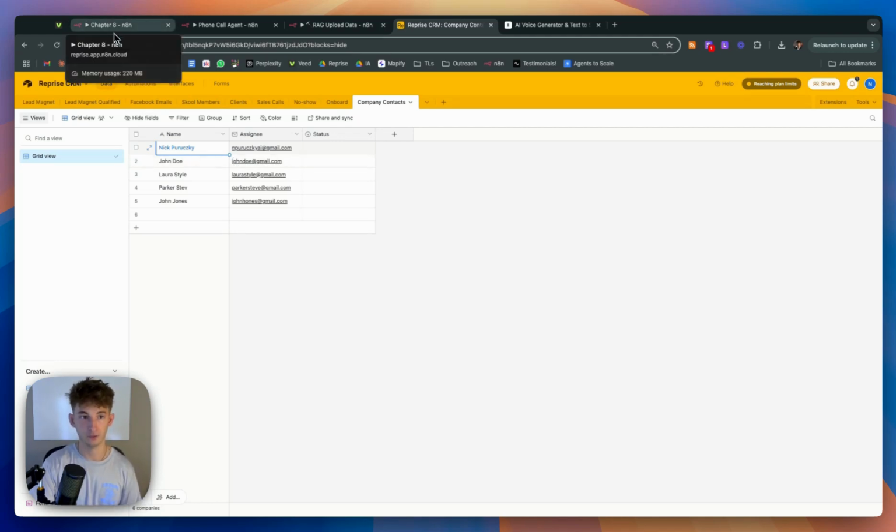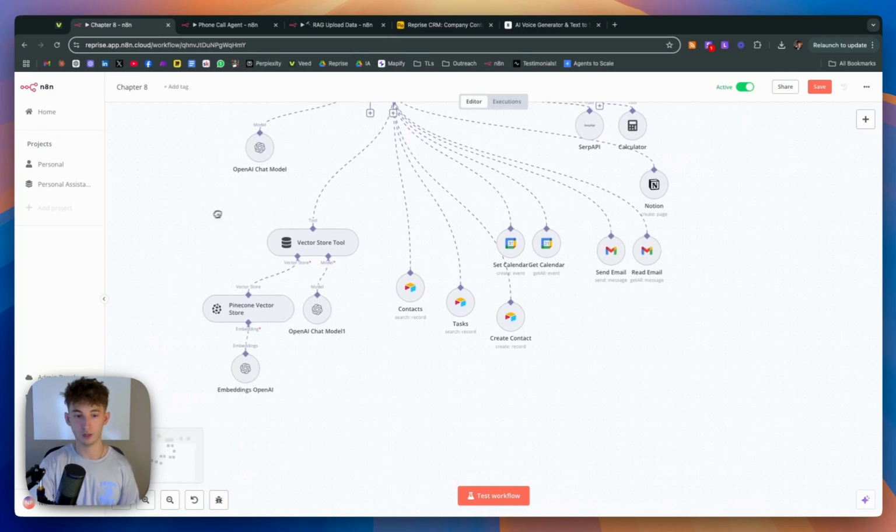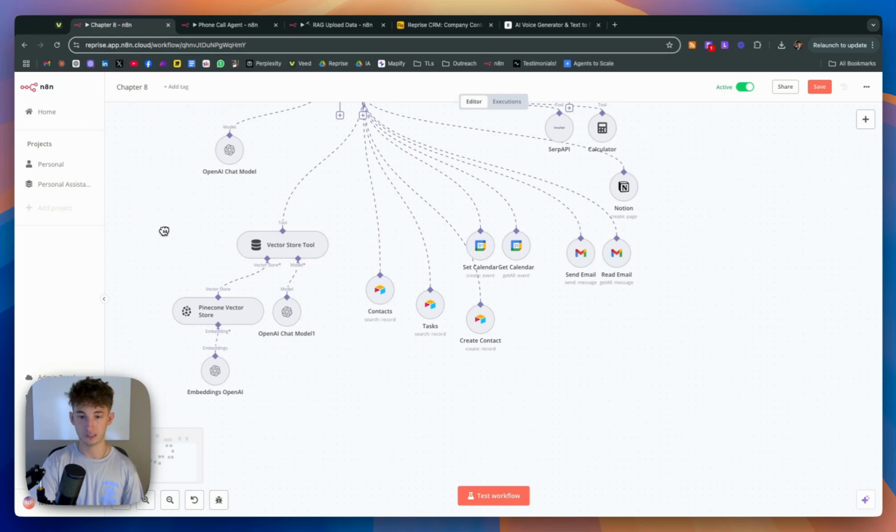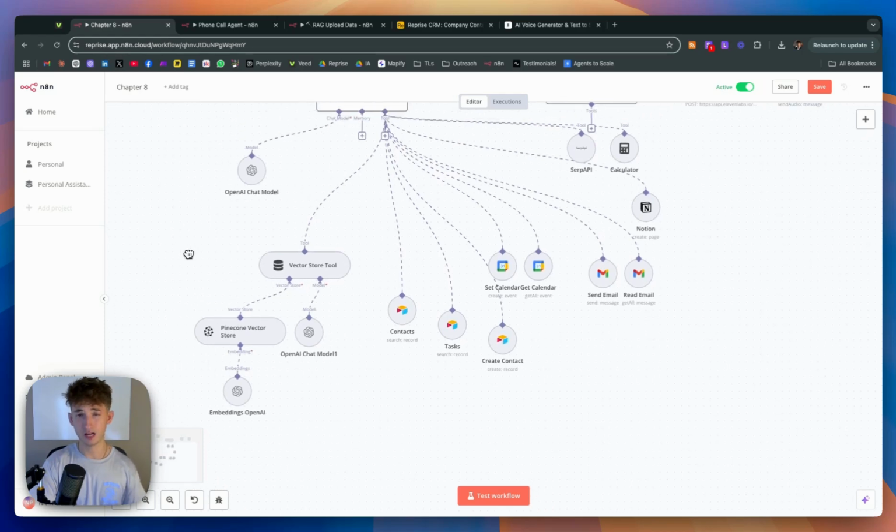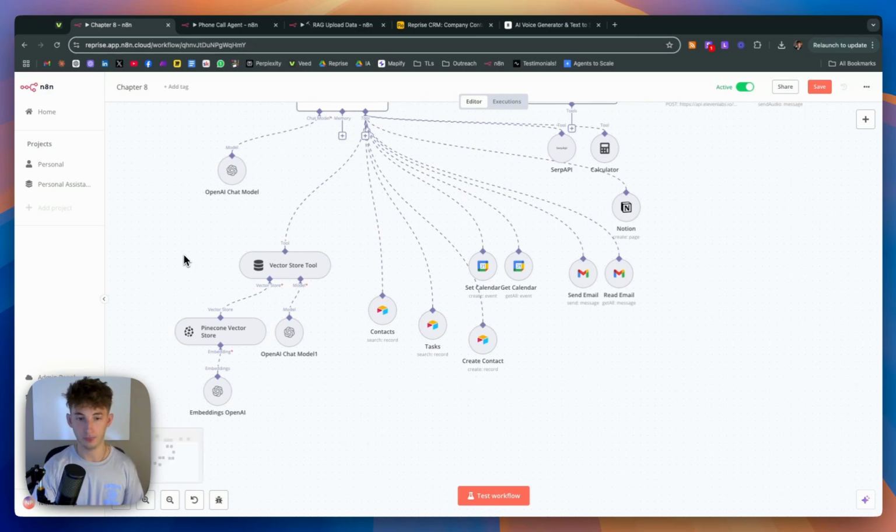Now, this is very similar to Pinecone. So it's not running a vector search. A vector search allows it to be very efficient when it comes to pulling and using information, also known as RAG, retrieval augmented generation. And why I used this instead of just Pinecone is, I wanted to show you that there's a lot of different ways that you could go about getting information.